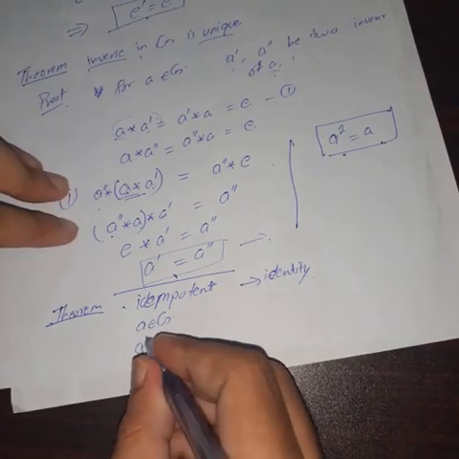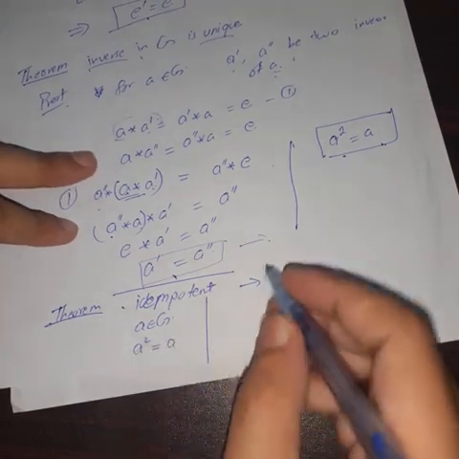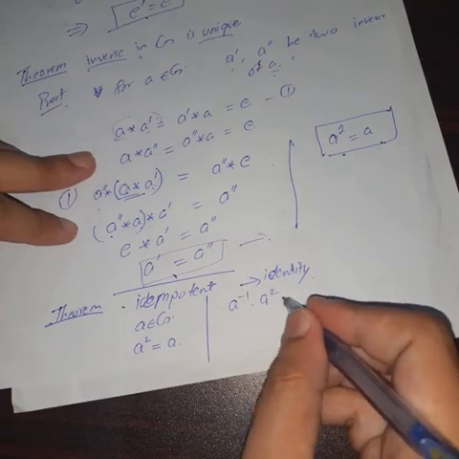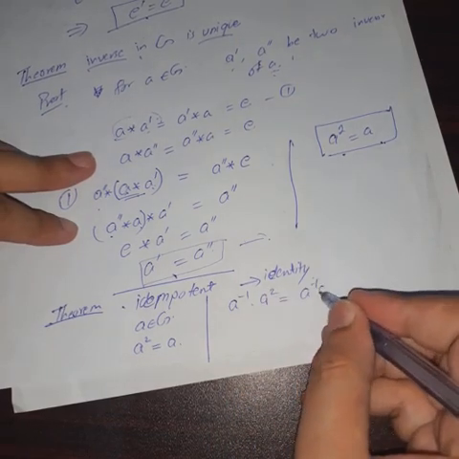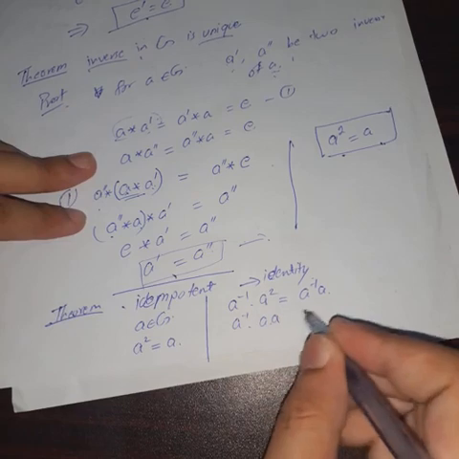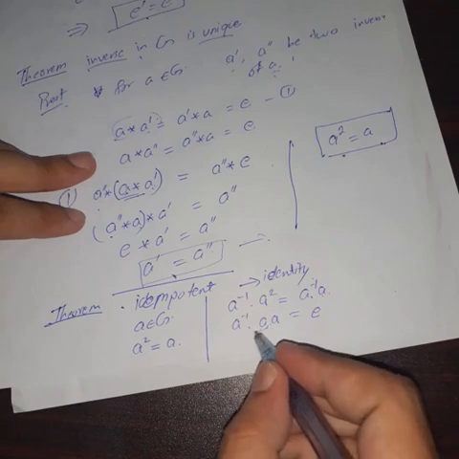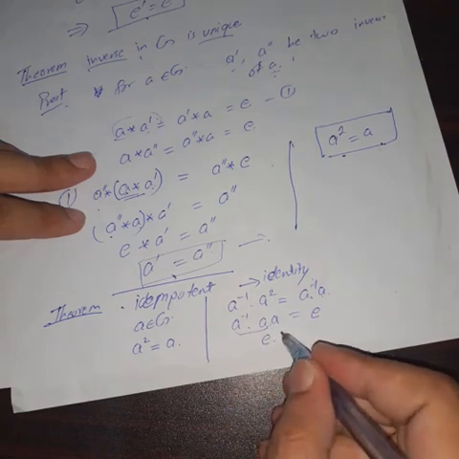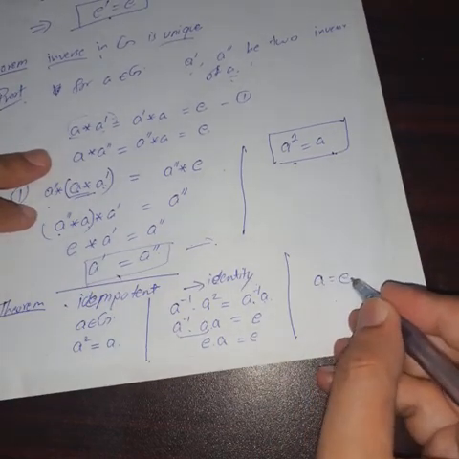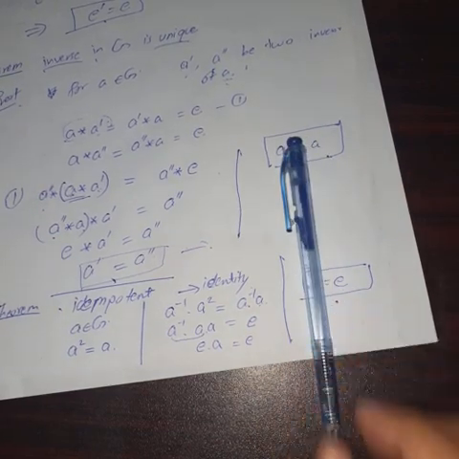Then by the definition of idempotent, A square must be equal to A. Applying inverse on both sides, A inverse into A square is equal to A inverse A. Here A inverse A square is A dot A, and A inverse A is identity. Since A inverse A is also identity, A is equal to E. So this shows that A is equal to E. This proves that the only idempotent element in a group is identity.